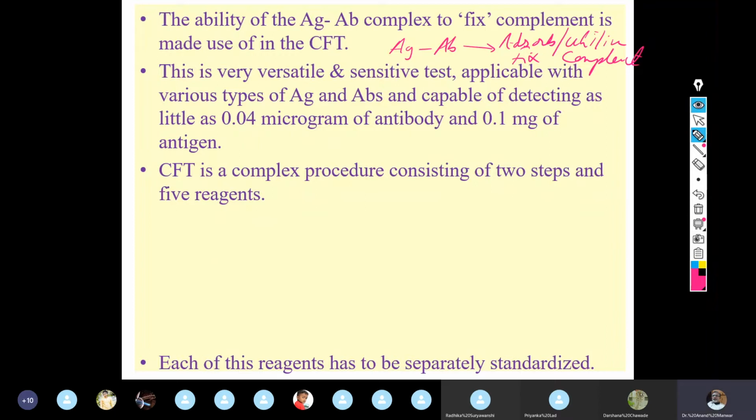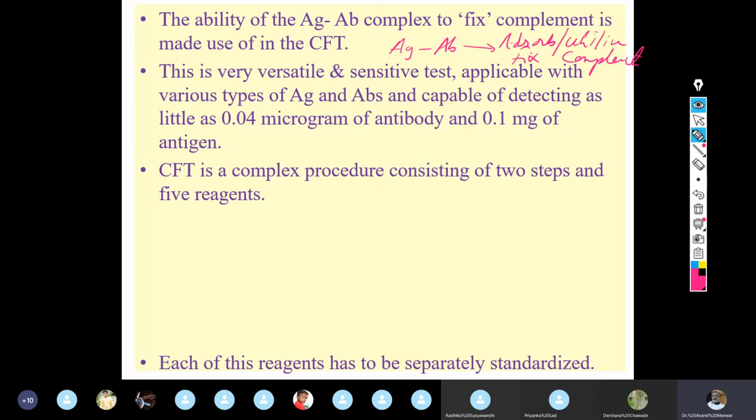Means if in a reaction mixture there is antigen and antibody and they are forming a complex, this complex has an ability to utilize, adsorb or fix the complement, and whether this complement is fixed or not, for its detection there is the involvement of an indicator system.